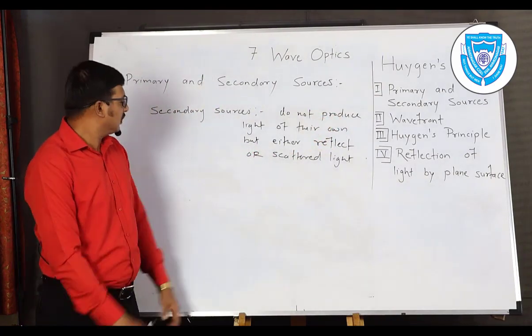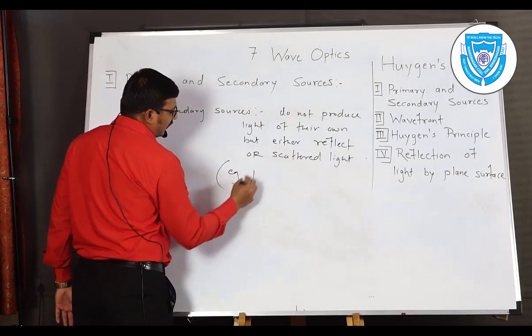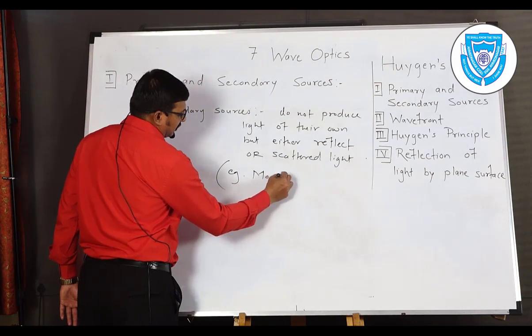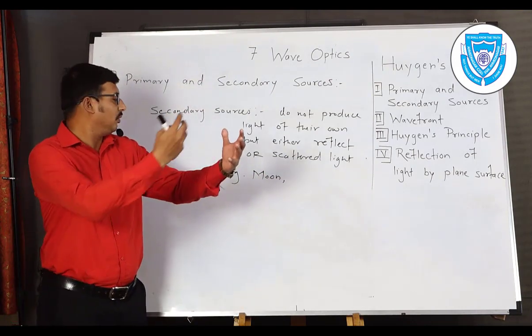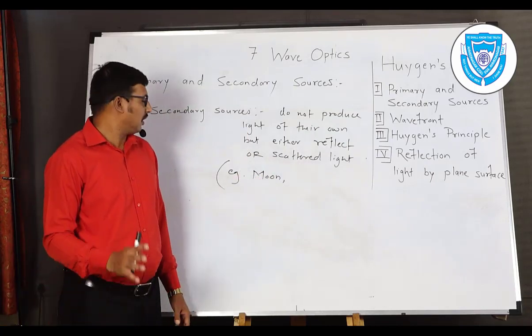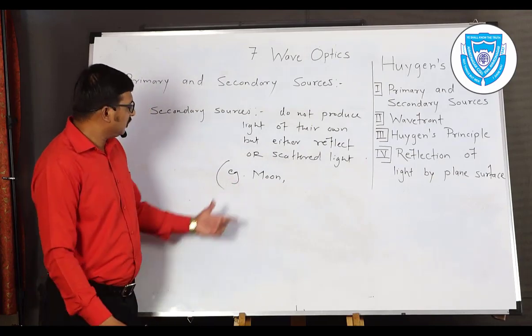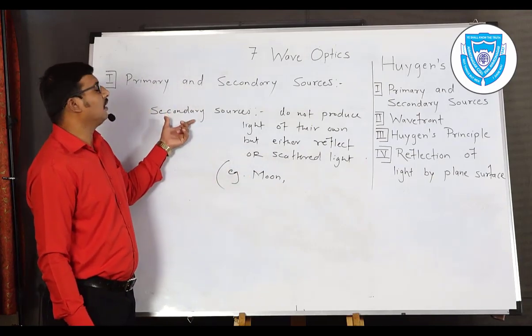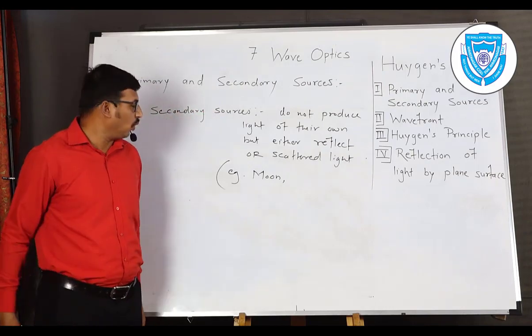Now a simple example of a secondary source is the moon. When light from the sun is incident on the surface of the moon, it is reflected. So we can see the moon when sunlight is reflected by the moon's surface. The moon acts as a secondary source which does not have its own light.